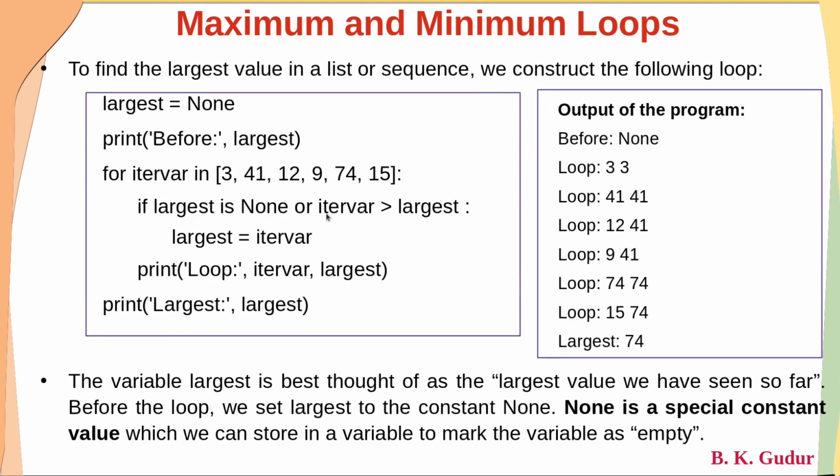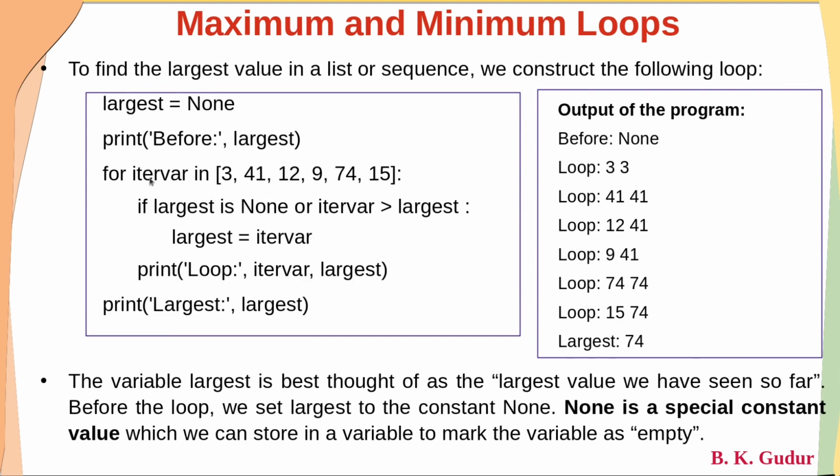Here, if iter_var is greater than largest: this time iter_var is 41, and 41 is greater than largest. Yes, it is true. When it is true, we change largest. This time largest is equal to iter_var, meaning instead of 3, whatever is in largest will be changed to the current value in iter_var. So largest will hold 41, and the same thing will be printed: iter_var and largest will both be 41.